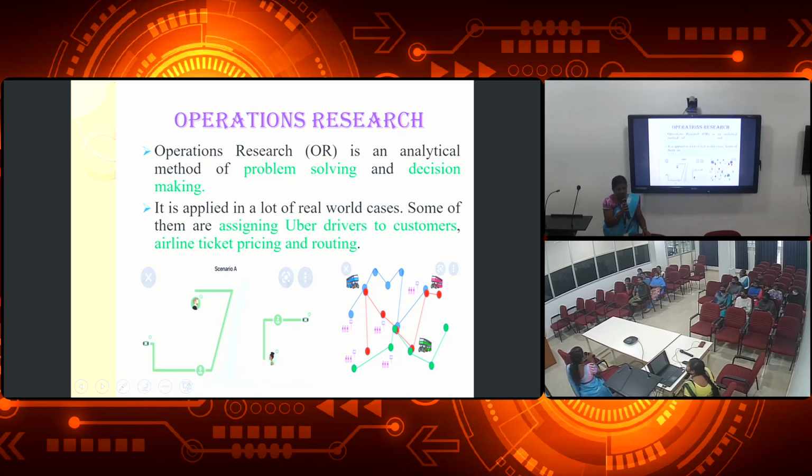Correct? That is based on OR. In digital sensing, it reflects who is nearer to us. That cab will come and pick us up. Correct? It is based on OR. And next also airline ticket pricing and routing. Which airplane will take the shortest route to reach the place, and the pricing and its routing all depend upon OR.